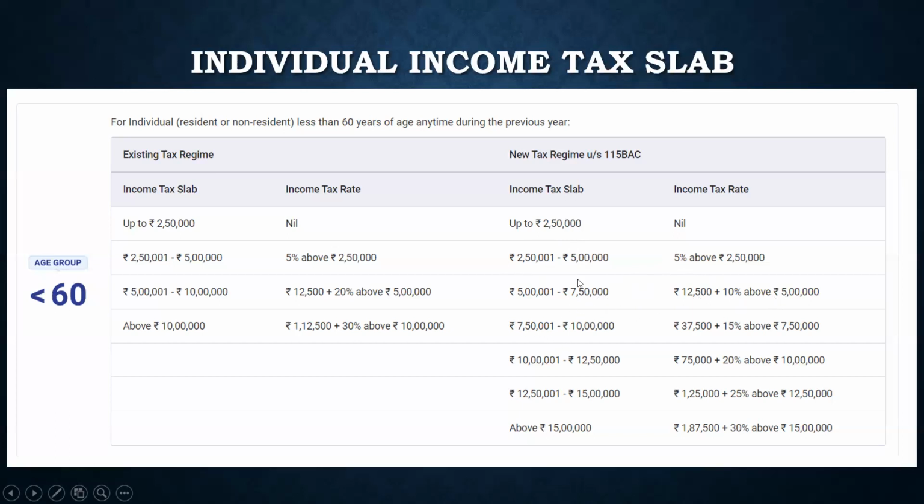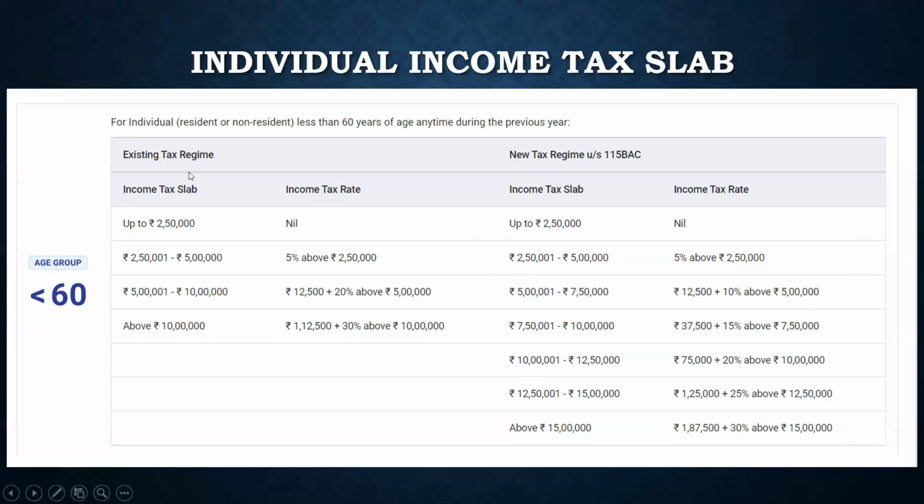So there is no point in explaining and going through each of these brackets. We understand that if you are opting for the new regime, which I personally believe is useless, you should not do that, right? Because you need to claim the exemptions, and this is for someone who is just starting their career. And otherwise there is no need. In fact, a person who is just starting their career should learn about investment. And there are other deductions. So I don't think the new tax regime was a useful thing introduced by the government, as per me. There might be some difference in opinion there.